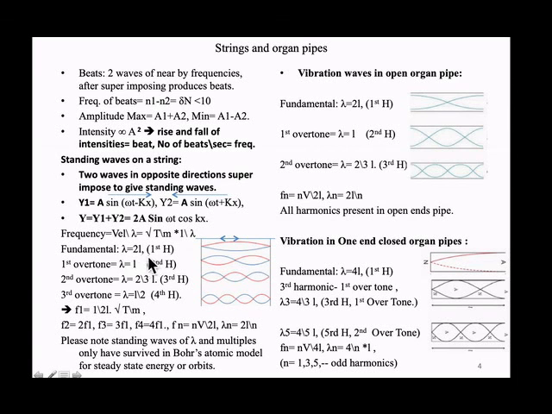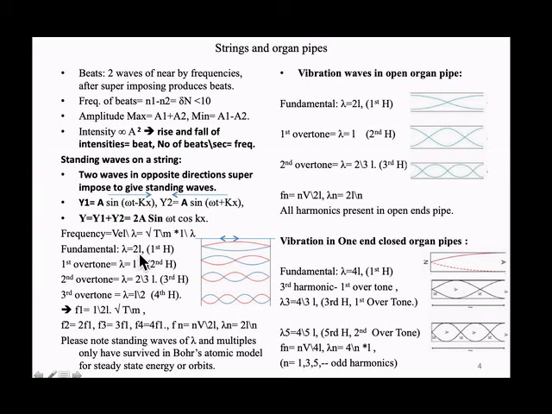So what am I getting? 1 by 2L root of T by M is the fundamental frequency. In the second, lambda is L. In the third, lambda is 2 by 3 L. In the fourth, lambda is L by 2. See, this is 1 lambda, this is 1 lambda, so L is 2 lambda. Here L is 1 lambda. Like that, if we convert to lambda, lambda is L, lambda is 2 by 3 L, lambda is half L. Like that, we get other overtones.